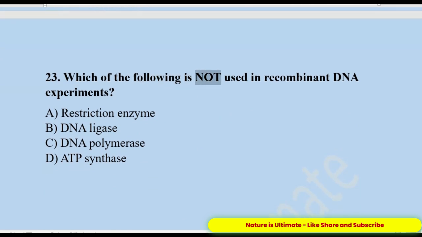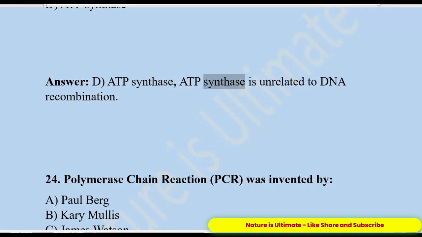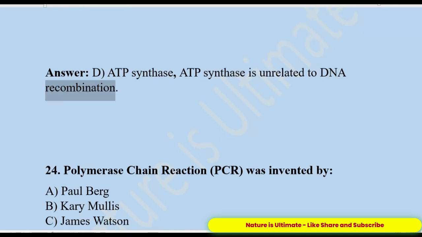23. Which of the following is not used in recombinant DNA experiments? A. Restriction enzyme. B. DNA ligase. C. DNA polymerase. D. ATP synthase. Answer: D. ATP synthase. ATP synthase is unrelated to DNA recombination.